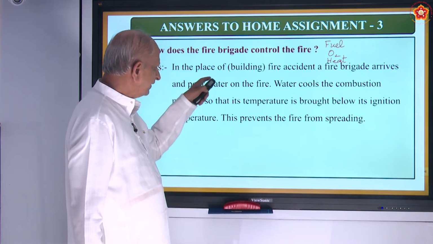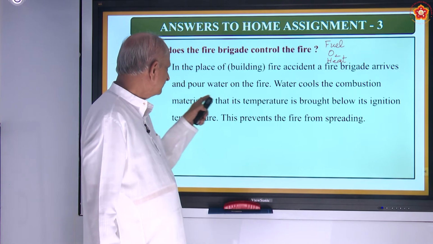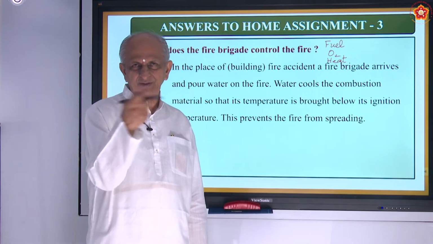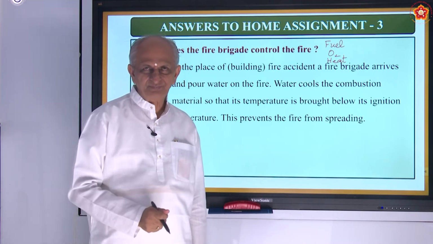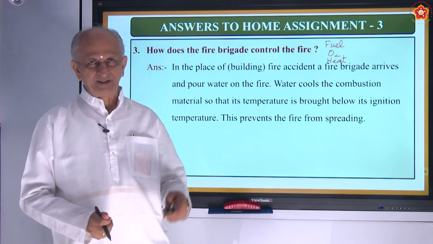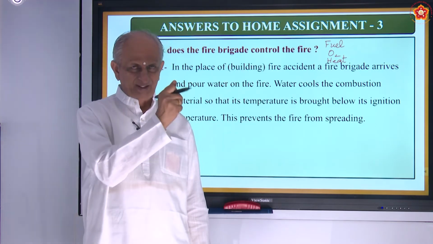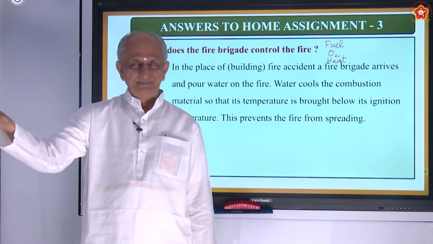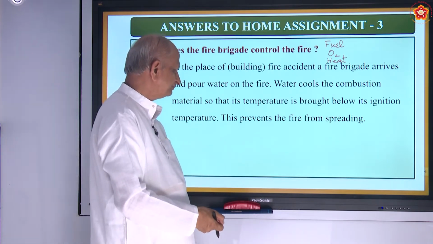So in the place of burning, the fire brigade arrives and pours water on the fire. First thing they do is pour water. There will be long pipes, and these pipes are connected to a water tanker. From the tanker, the water is taken, and wherever the fire is, they go on pouring water with pressure.